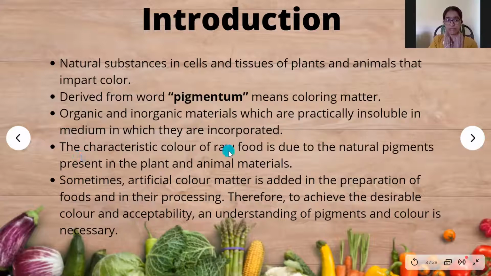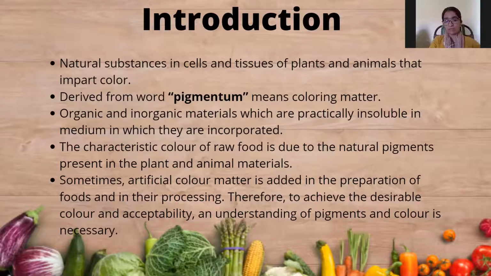The characteristic color of raw material is due to the natural pigments present in the plant and animal material. Sometimes artificial color matter is added in the preparation of foods and in the processing. Therefore, to achieve the desirable color and acceptability, an understanding of pigment and color is necessary.